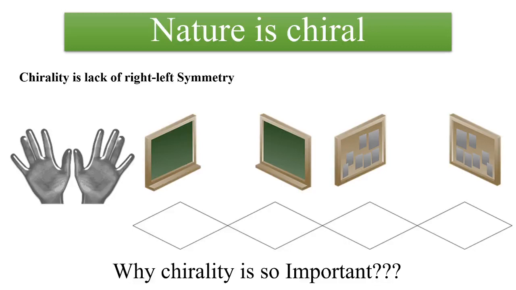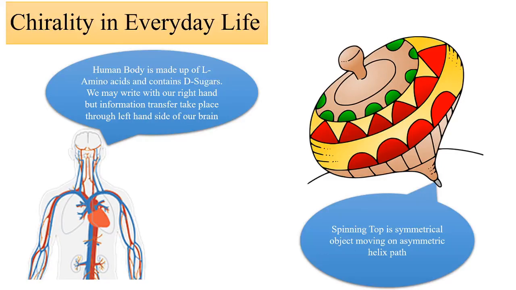The reason behind it is that in our everyday life we are dealing with chirality. To begin with examples, let us start with ourselves. Our human body is chiral. It is asymmetric. Now you will say, if I'm looking at myself in the mirror, I look symmetric, so why is ma'am saying that we are asymmetric?